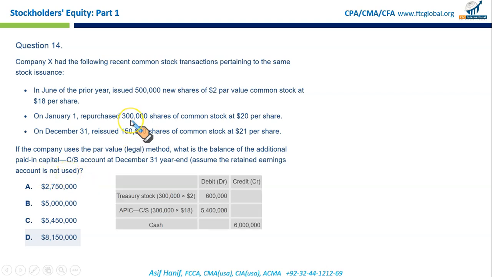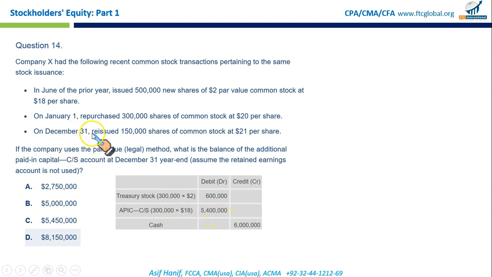Let's see. 300,000 shares acquired by the company, and we paid $20 per share. That means 300,000 times 20, 6 million is credited. Now, what is the par of these shares? 2. 300,000 times 2, 600,000 debit to treasury stock par, and the differential clearly, that is 20 less $18 times 300,000, that is the additional paid in capital.